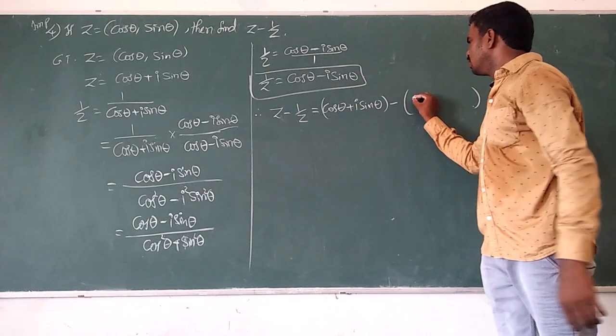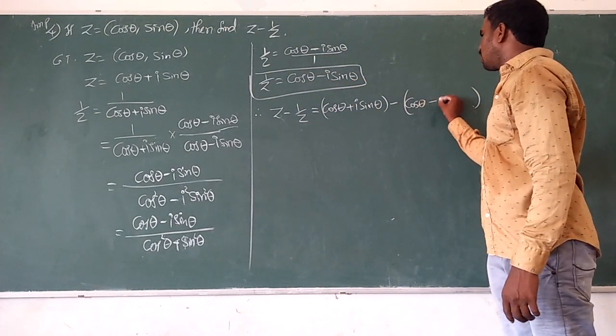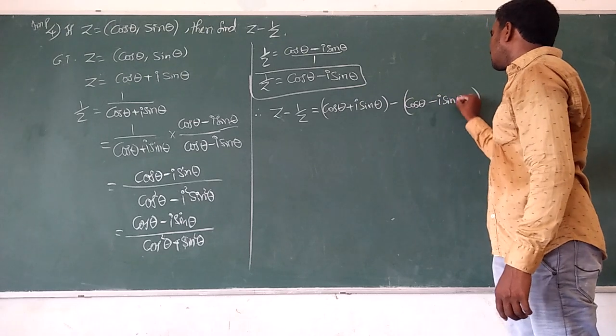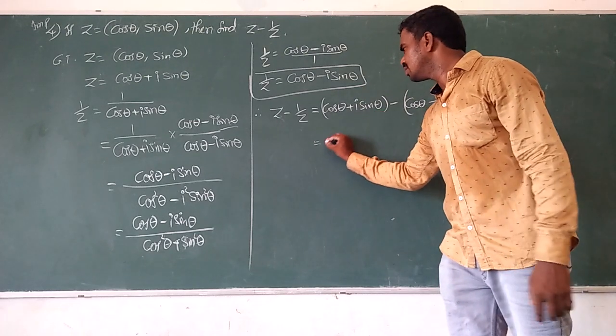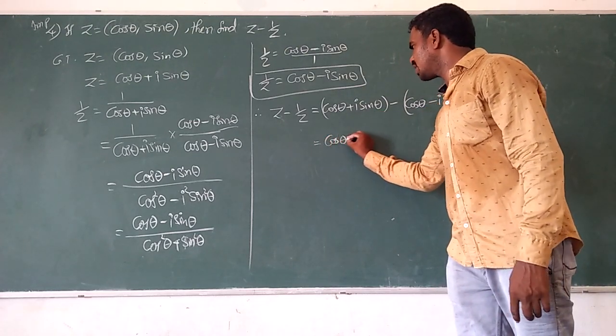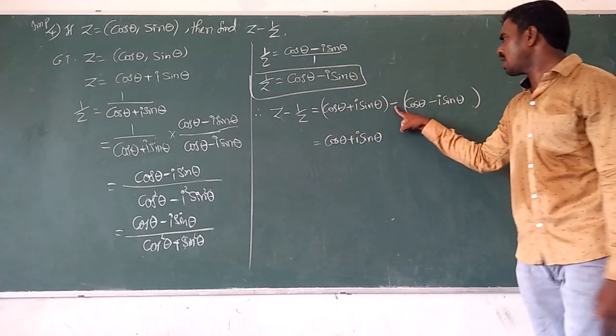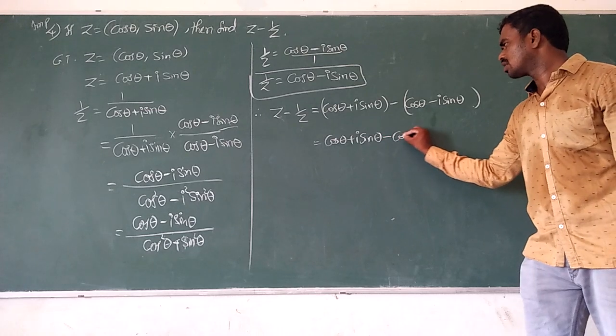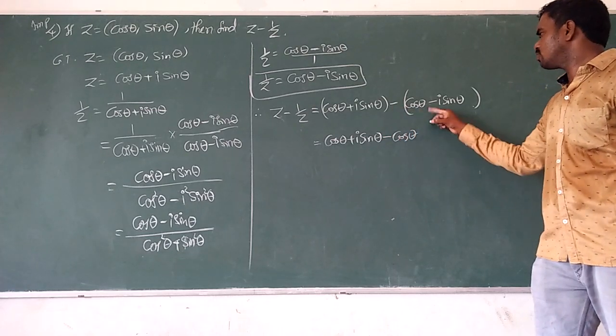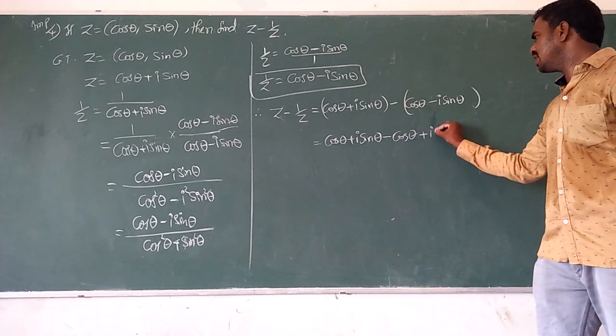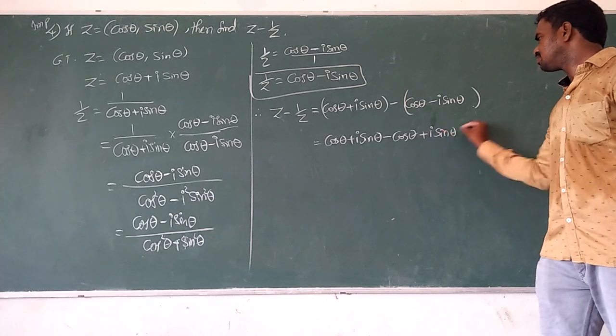What is 1 by z? Cos theta minus i sin theta. Simplify this: cos theta plus i sin theta, next minus cos theta, minus into minus plus i sin theta.